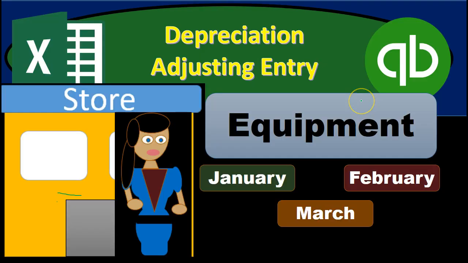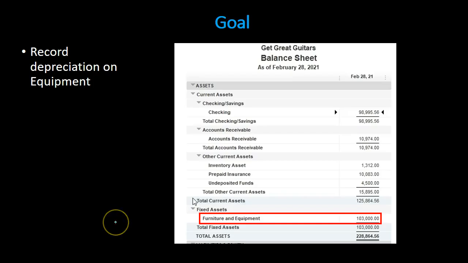We're first going to take a quick look at QuickBooks and then jump over to Excel and enter the data there. When considering depreciation, we're taking a look at the property, plant, and equipment, which QuickBooks will call fixed assets. We could also call it depreciable assets. We're talking about those long-term assets that will be depreciated or go down in value over time, and where we will need some type of estimate in order to decrease those in value.